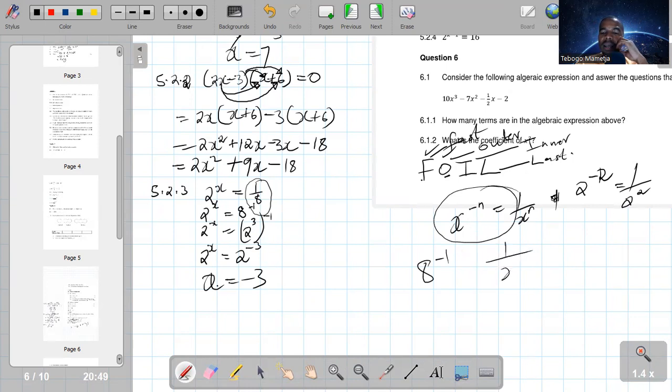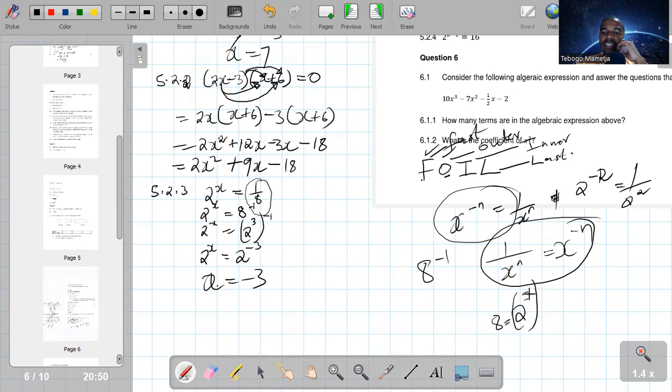1 over x to the power of n can be written as what? As x to the power of negative n. So these two things are the same. So once that is changed, 8 to the power of negative 1. Because we have a base of 2, 8 can be written with a base of 2. We know that 8 is the same as 2 cubed. 2 times 2 times 2 is 8.